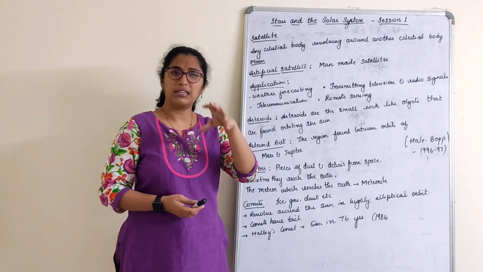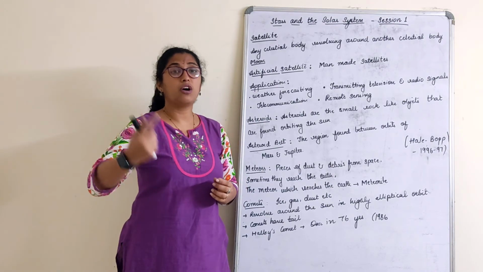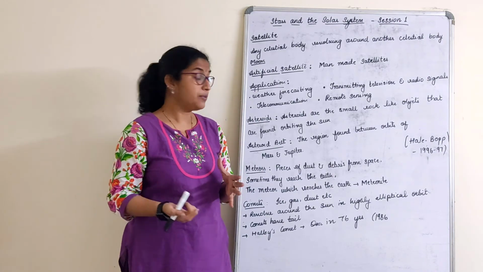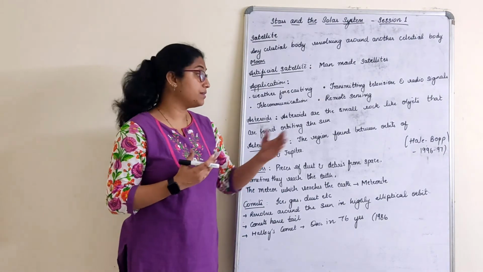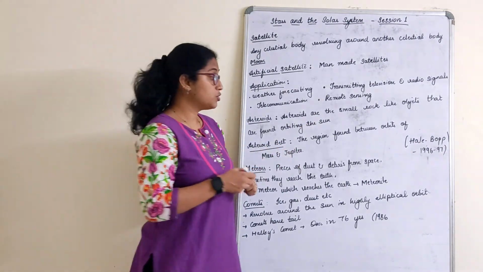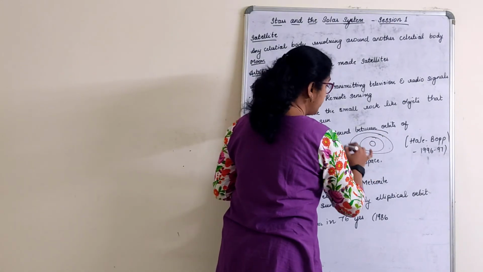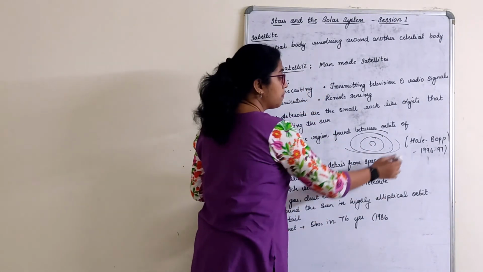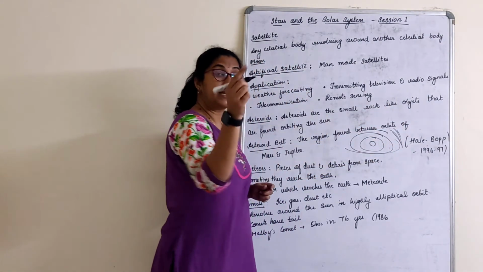Asteroids. Asteroids are small rock-like objects that are found orbiting around the sun. Small rocks, dust particles, chunks of small stones which are orbiting around the sun, right? There is a region between the orbits of Mars and Jupiter, a belt-like region.